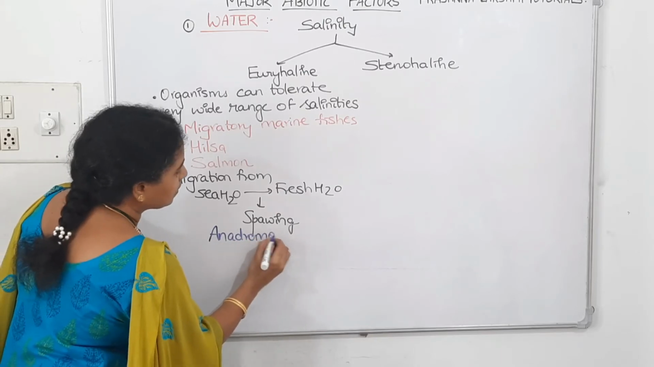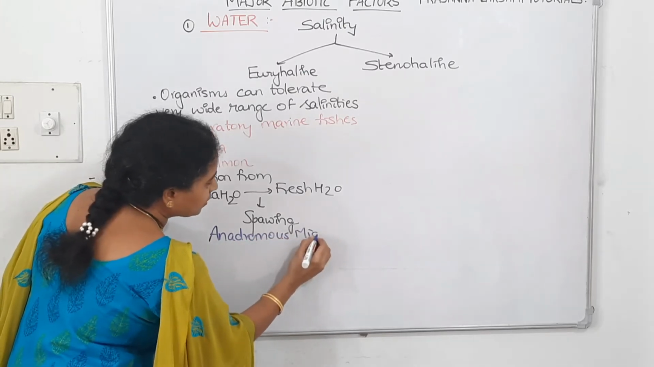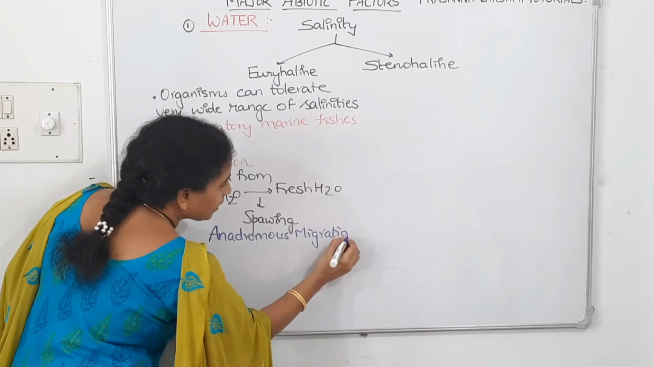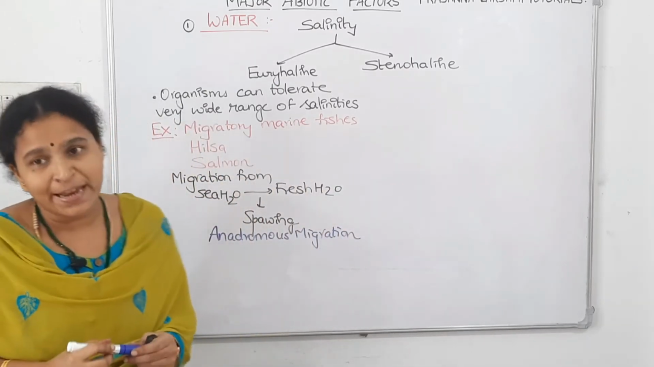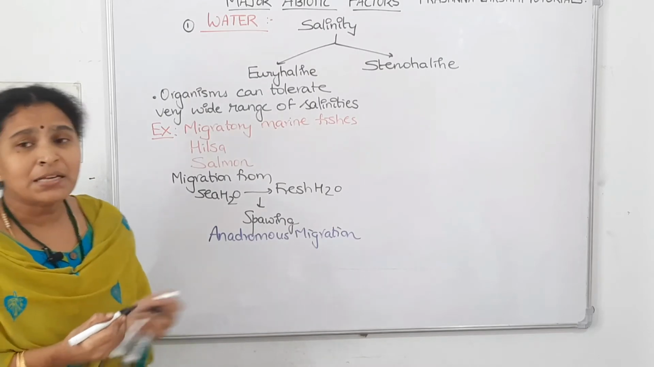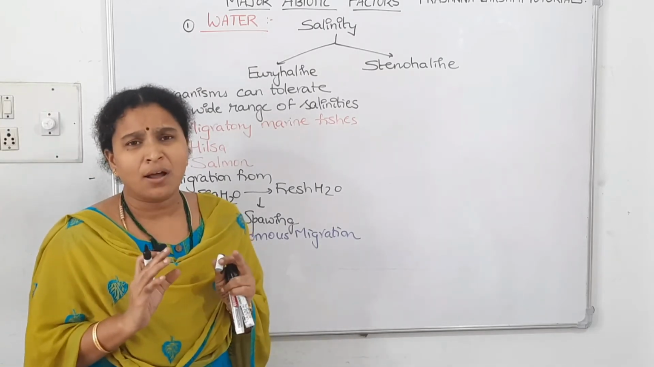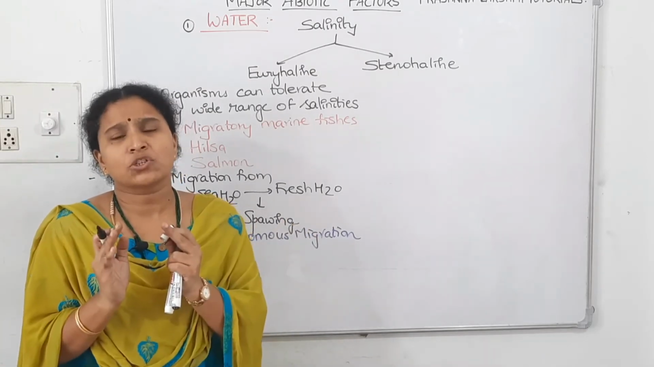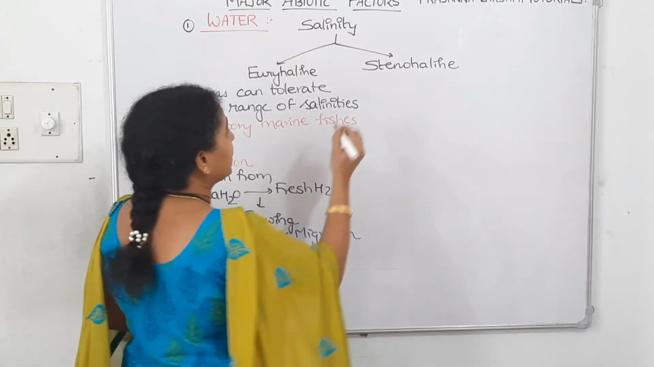Anadromous migration. Okay. Now let's go to stenohaline. What do you mean by stenohaline? Stenohaline means these organisms tolerate very narrow ranges of temperature and salinities.